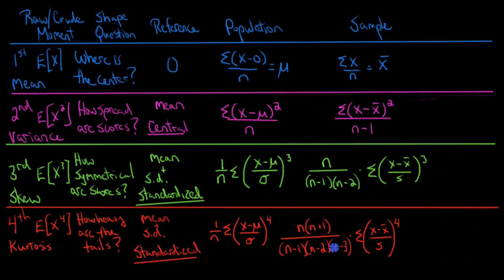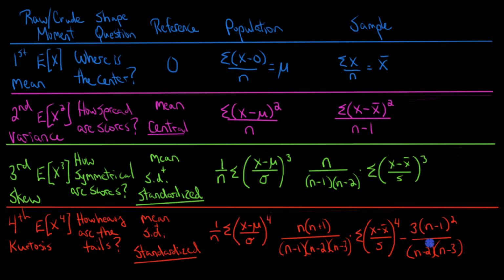So this is a bit more complex, and unfortunately we're going to add one more thing to this, which is generally we're not interested in the total kurtosis of the distribution, which is what this will give us, but we want to know about the excess kurtosis, and that is the kurtosis compared to a normal distribution. So a normal distribution has a kurtosis of 3, and so we're going to subtract 3 here, but we're also going to have to adjust that based on our sample size.